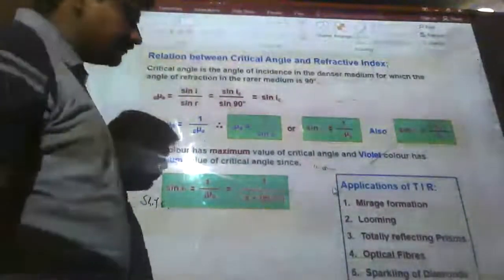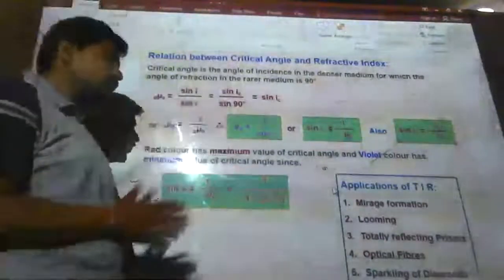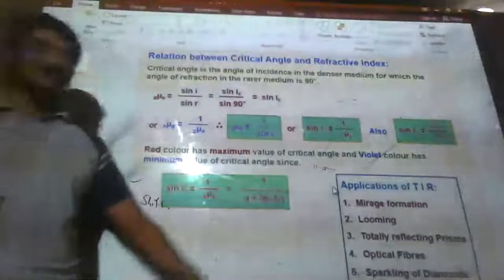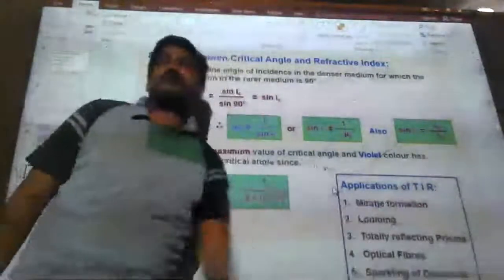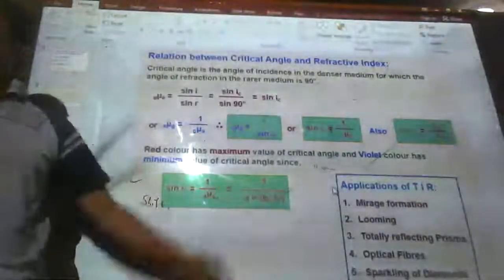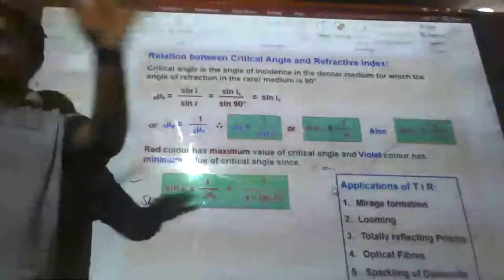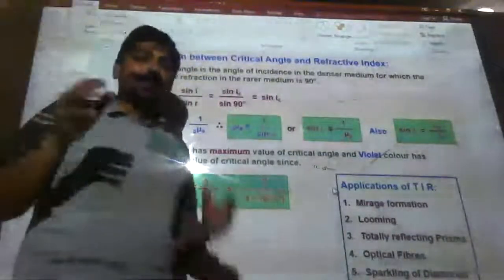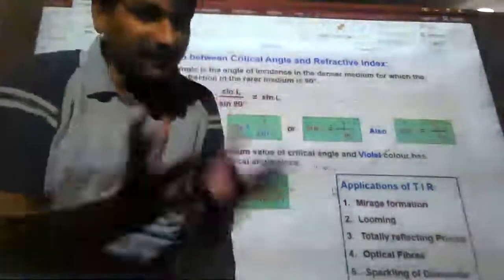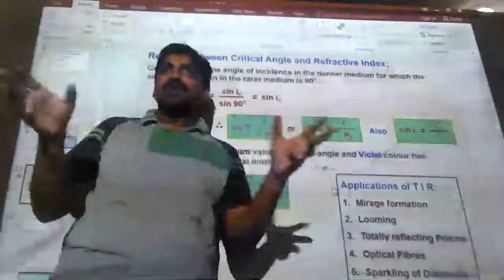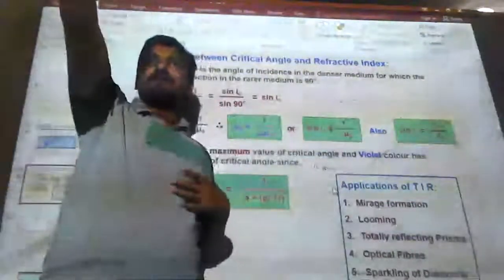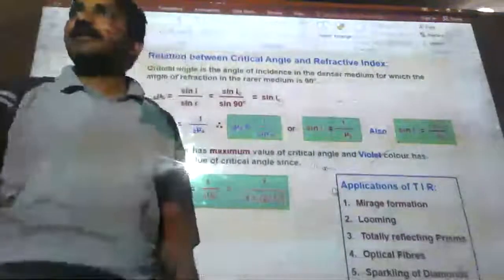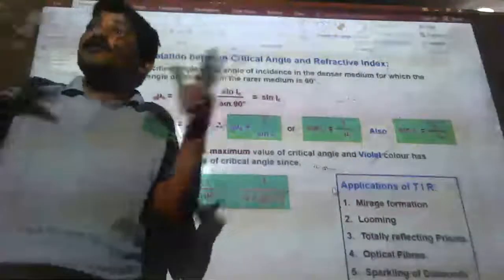Now, if you see the applications of total internal reflection, where will you use it? First, mirage formation. In summer, when you drive on roads, you will find something like a desert. In the deserts, you see water at a long distance, but when you go near, you will not find any water there. You will just find the image. Then again, you look forward, there is some lake you will find. When you walk, again it will not be there. So that is an illusion, we call it an illusion.